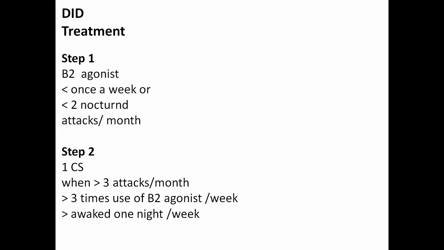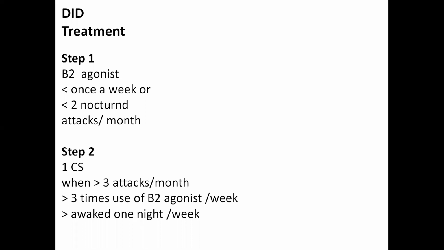Every patient with wheeze, cough, or dyspnea does not have bronchial asthma. So there are many differential diagnoses. The most important differential diagnosis is COPD, then left ventricular failure, then upper airway obstruction, or there may be vasculitis.